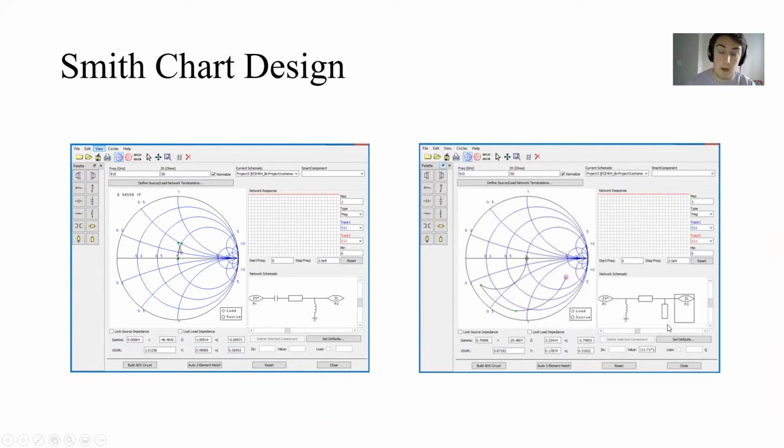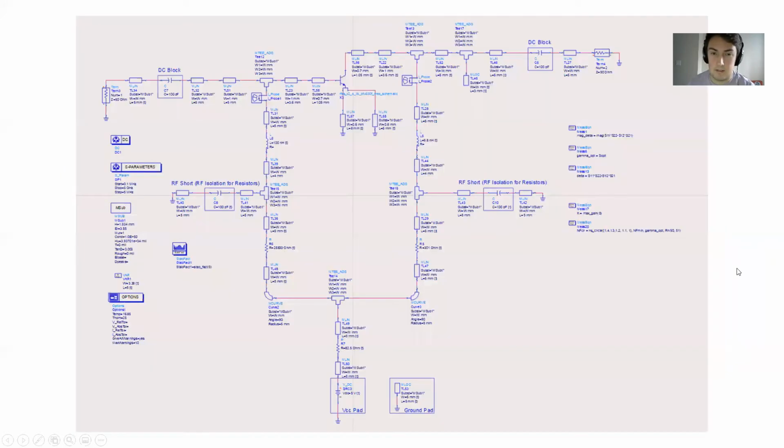So that was useful. It made my biasing part a lot easier. Once I was able to start with these values, I was able to add a couple more of the design parameters or the safety considerations that we needed. It made that process a lot easier, and it made it so that when I was getting to those points, it wasn't changing my response or my system too much. So these are the two matching that I did. I'll be moving to the next slide where I combine these two matching, tune, and then add biasing. So we'll see that final design.